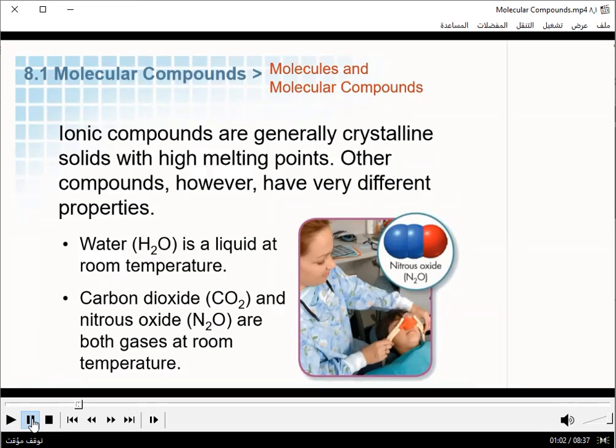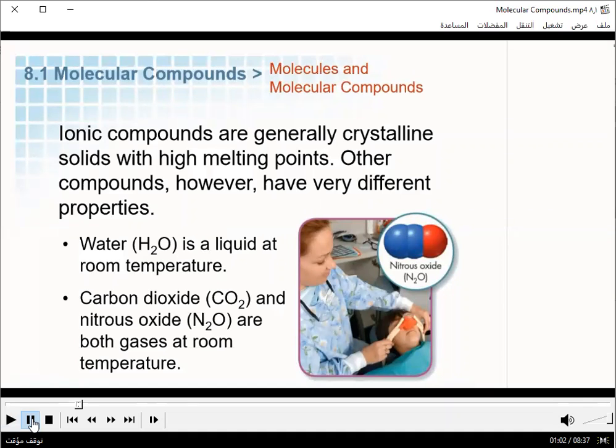The noble gases, teacher. Can you give us an example? Helium, neon, argon, krypton, xenon, and radon, and oganesson. I just want everyone to remember the first 5 noble gases.